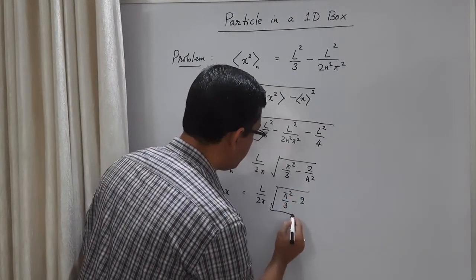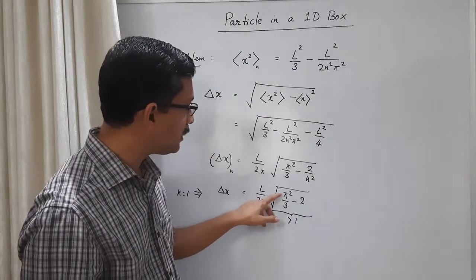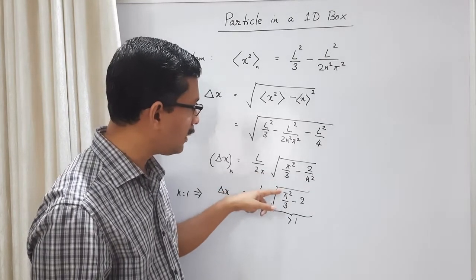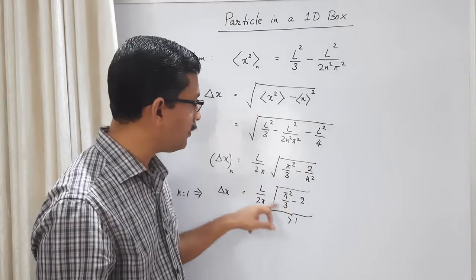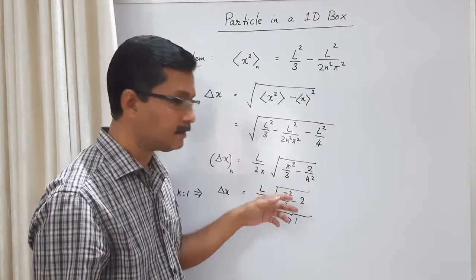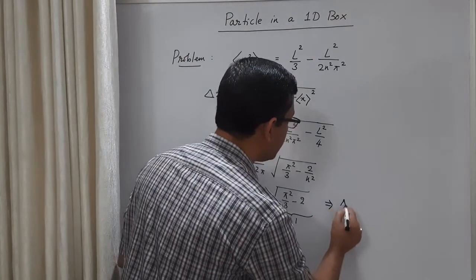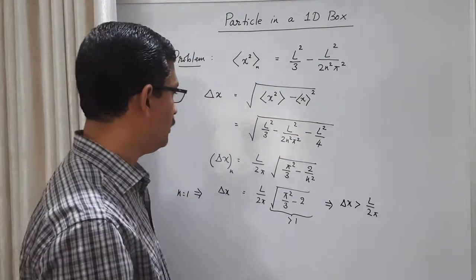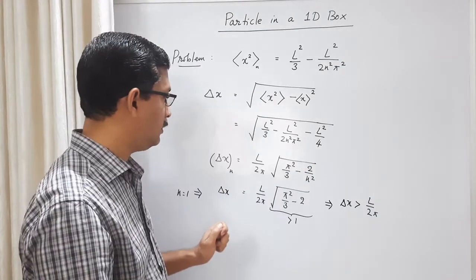You can see that this term is greater than 1, because π² is about 9.87, slightly greater than 9, so 9/3 is 3. If π is exactly 3, then this term will be 3²/3 minus 2, which is 1, but π is slightly greater than 3, so this term will be slightly greater than 1. So this implies that Δx is greater than L/(2π) for the ground state. This is the exact form of Δx, the uncertainty in position for the ground state.